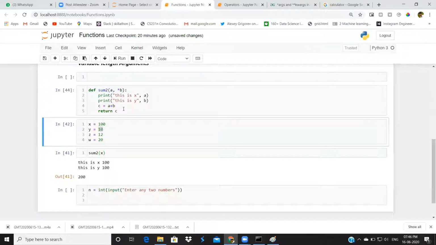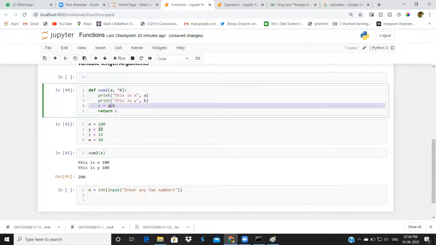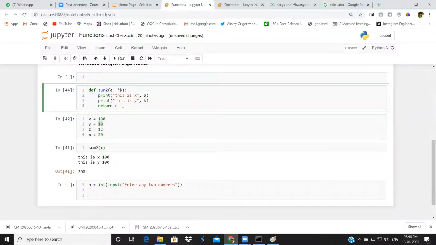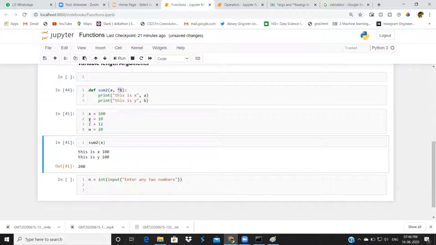Let me execute this. This code won't work here. Okay, remove this a plus b; just don't return anything here. First, we will focus on how we are passing multiple numbers inside this b variable. Just assume we define x, y, z, w.